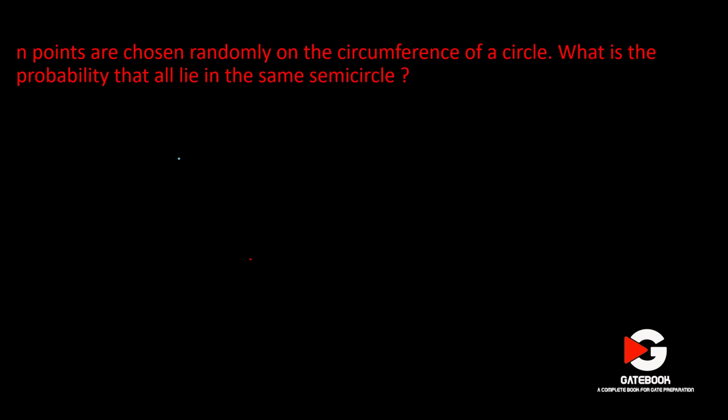N points are chosen randomly on the circumference of a circle. What is the probability that all lie in the same semicircle? This problem is difficult to answer if you follow the traditional way of continuous probability, but with some trick we can easily solve this problem. Before watching this video, try on your own and try to understand the difficulties. Then later you can understand the solution.